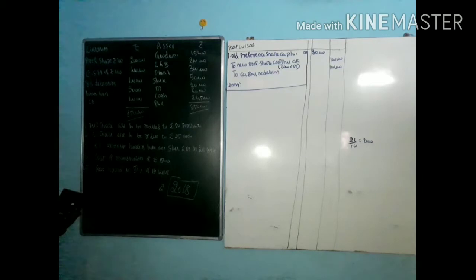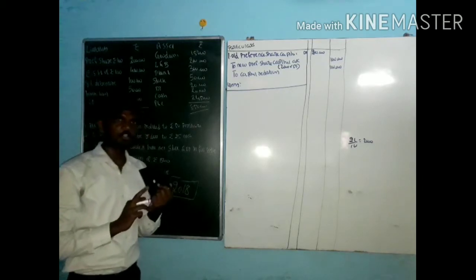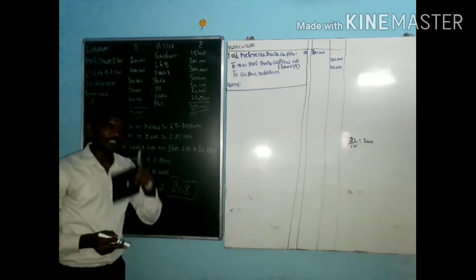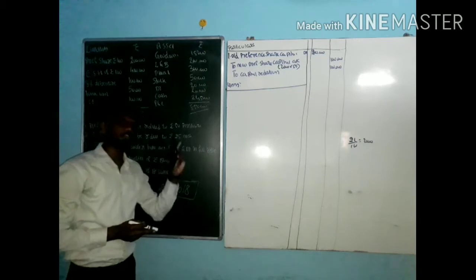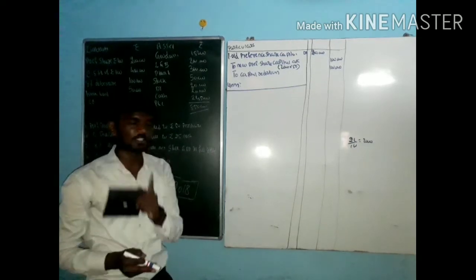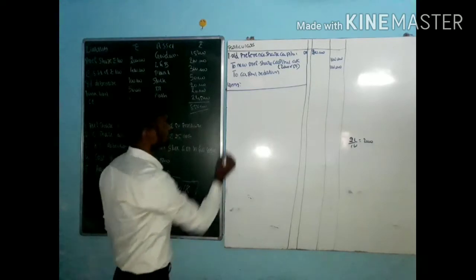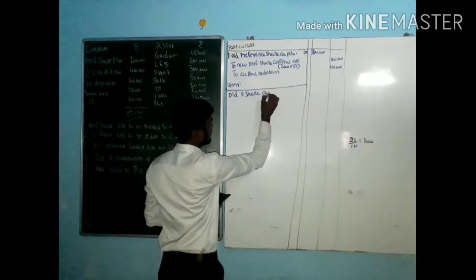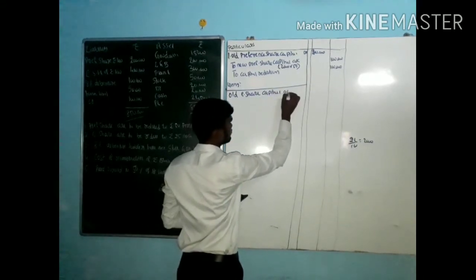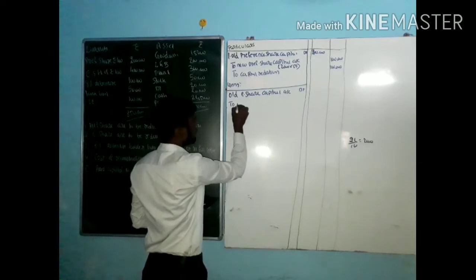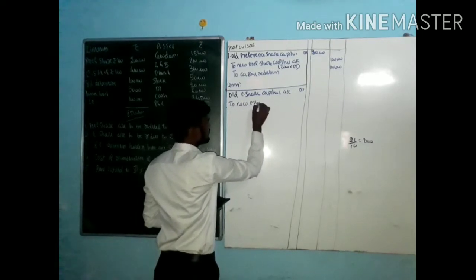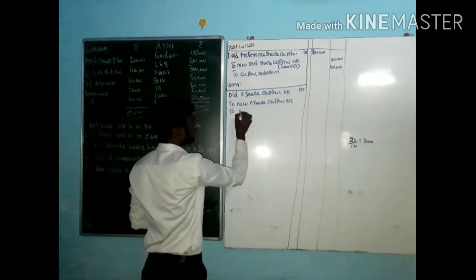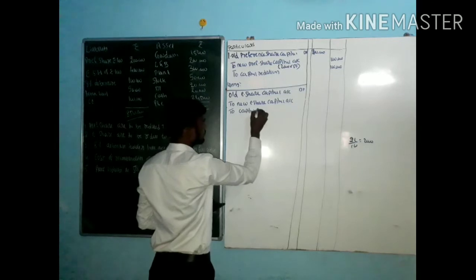Next one. Equity shares are to be reduced to 25 each. Per share, 25 each. How much equity share here? Equity share is 100 per share. But at present, instead of paying 100 rupees, we are paying only 25. How much profit is getting? Profit is getting nearly 75 rupees. Entry: old equity share capital account to new equity share capital account to capital reduction.